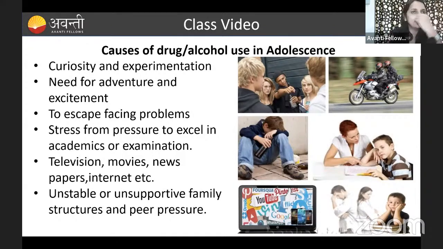The children at this age are in their studies, right? There will be different problems for the children, like if they fail in the exam, or if the parents are scolding, or if they are in a relationship with a boyfriend or girlfriend. To escape from that problem, they will become addicted to these types of drugs and alcohol. And there is the stress to excel in academics, to get very good marks. Then they will go to drugs and alcohol for getting pleasure. Then there is seeing movies and seeing Instagram, television, newspaper, and different things.